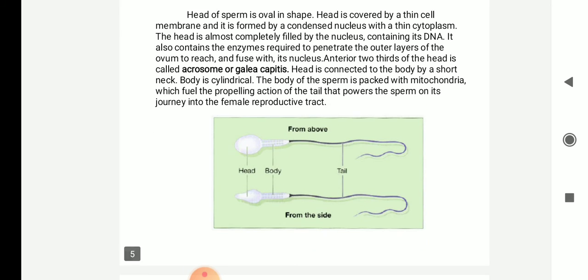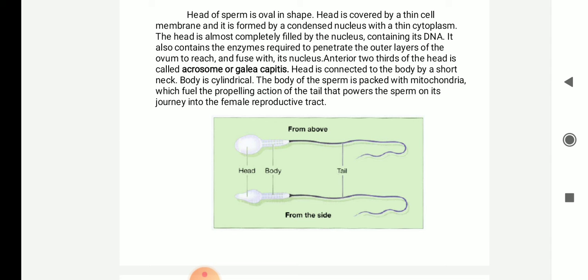The head of the sperm is oval in shape. It is covered by a thin cell membrane and is formed by the condensed nucleus with a thin cytoplasm. The head is almost completely filled by the nucleus, which contains the DNA. It also contains the enzymes required to penetrate the outer layers of the ovum, the female egg, to reach the ovum and fuse with its nucleus. The anterior two-thirds of the head is called the acrosome or galea capitis.